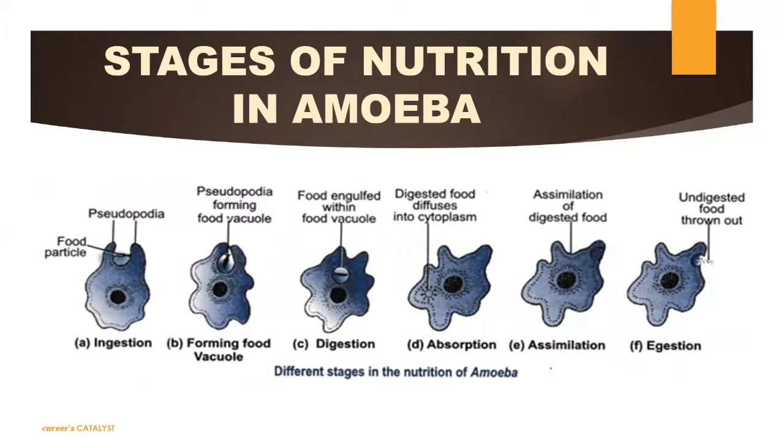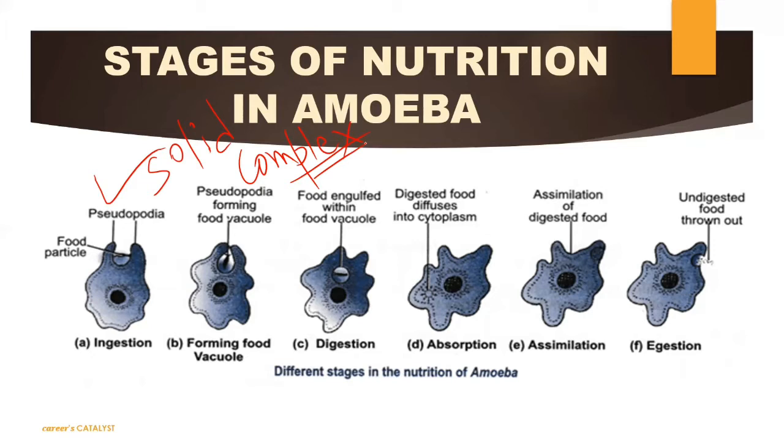As you can see in front of you, the stages of nutrition in amoeba. Here the amoeba is completing different steps or stages for the digestion process. So as you can see here, the first step is the formation of pseudopodia, because this is very important to engulf the food particle inside the body, because the food particle is solid, right? And not only solid, it is actually complex also. So we need to digest this particular food in different stages.